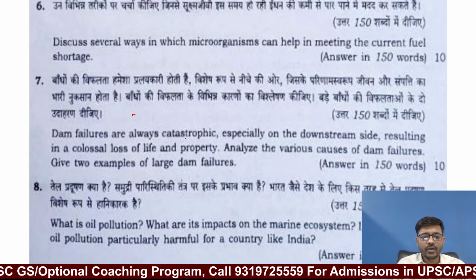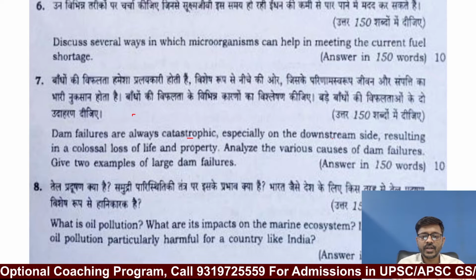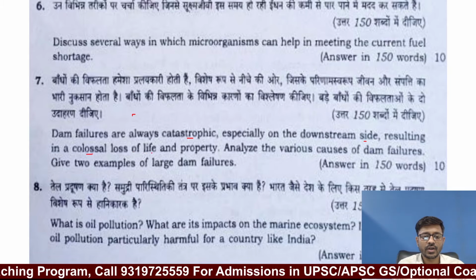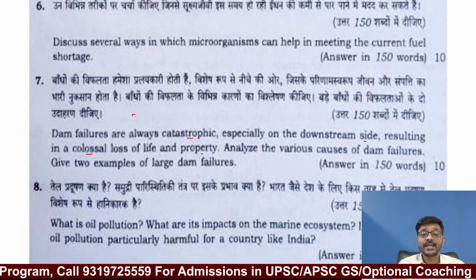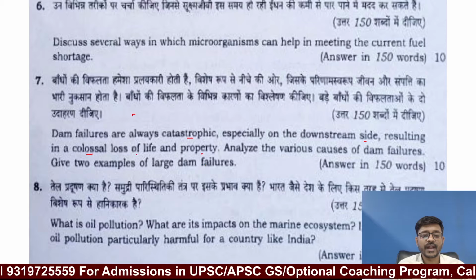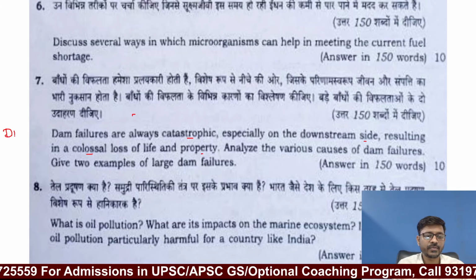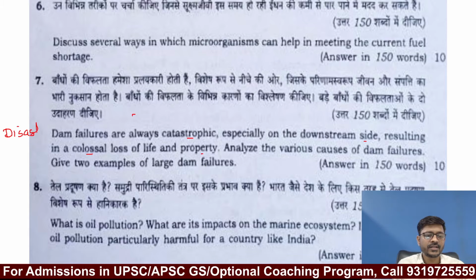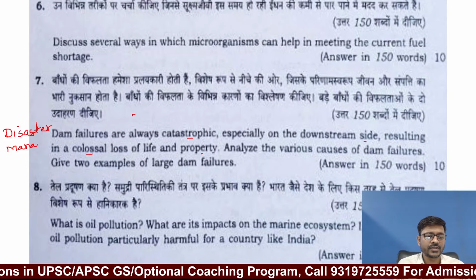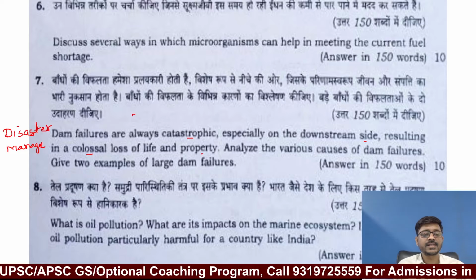Dam failures are always catastrophic, especially on the downstream side, resulting in a colossal loss of life and property. Analyze the various causes of dam failures. Give 2 examples of large dam failures. This question is from disaster management. Again, this question will be covered by another teacher, because I will mainly deal with the science and technology.